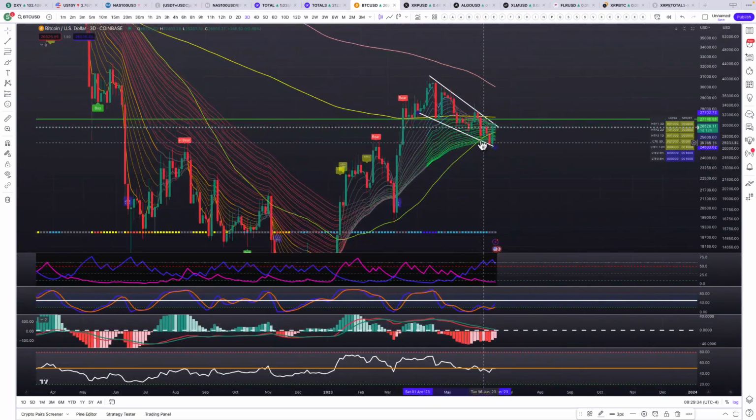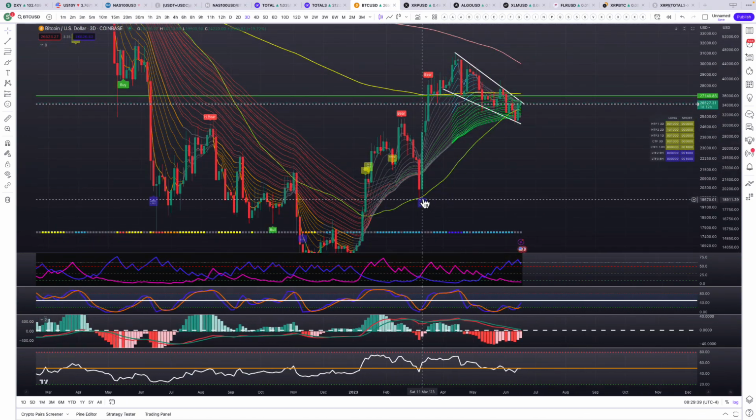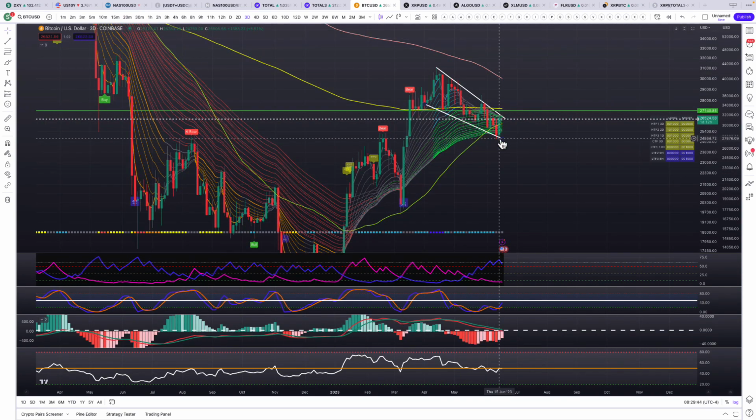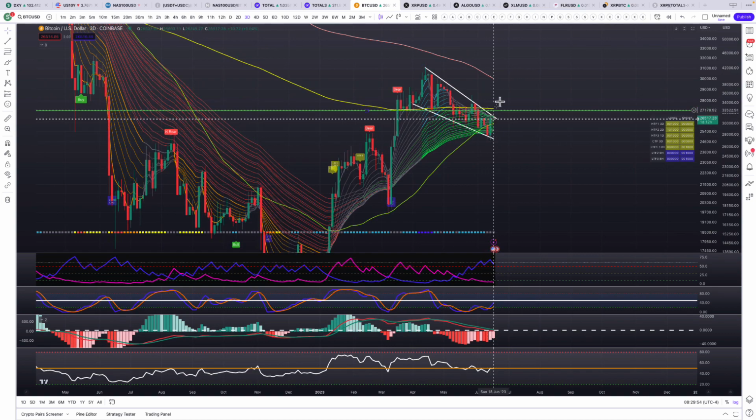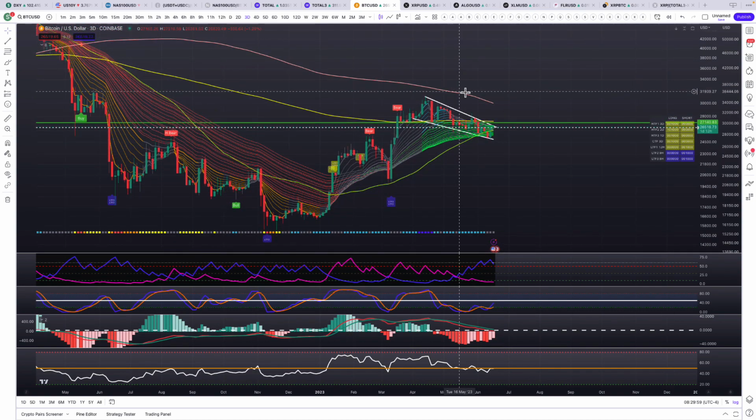And actually on the 3-day chart, we reclaimed the 50 moving average, which was key. That was the level we found support on back here, rejection on back here. We broke below it the other day, but quickly got bought back up into it. And right now we're sitting at the top of this trend line coming down. So we're at a moment where we could explode straight up to 30K, which is sitting where that 50 moving average is. I'm sorry, I think that's the 200 moving average.